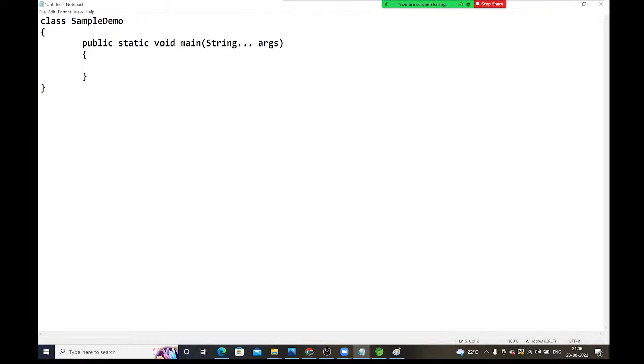Inside this I am writing System.out.println, welcome to DevOps with AWS classes. Like this. This is the simple Java program.